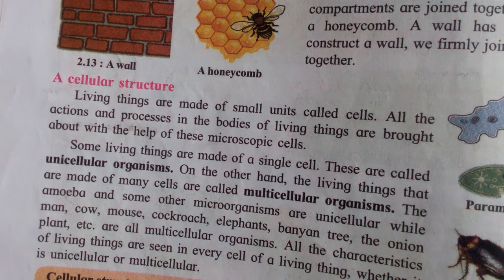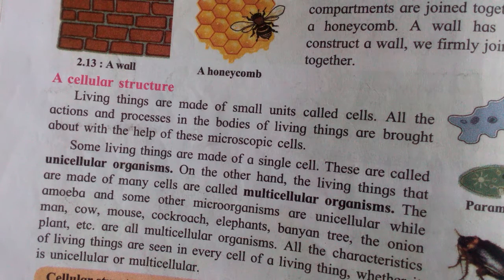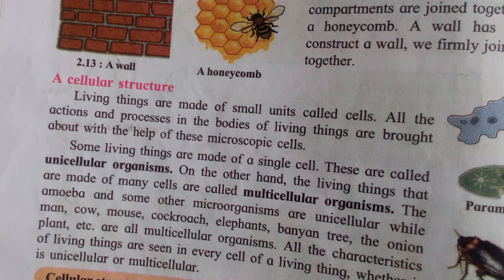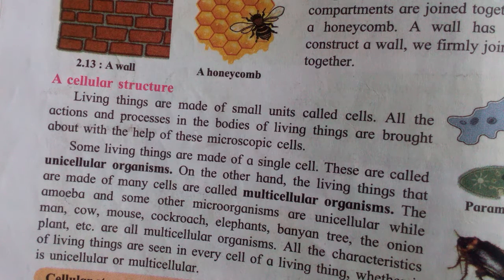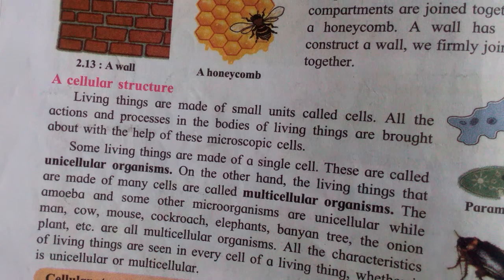Uni means one, which means the body of that living organism is made by a single cell. Such an animal is said to be a unicellular animal. And some animals are there whose body is made of many cells. Multi means many cells. Such an organism is said to be a multicellular organism.